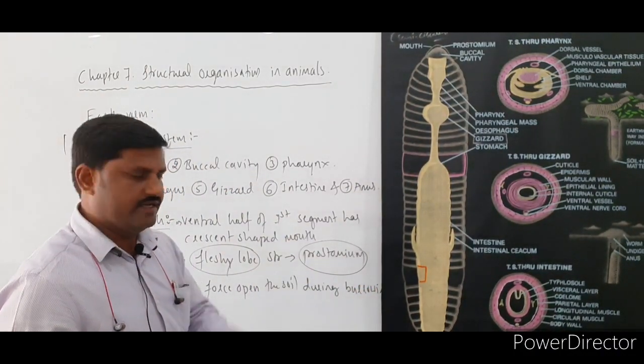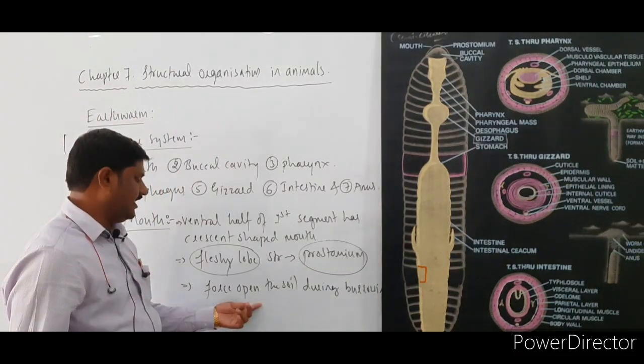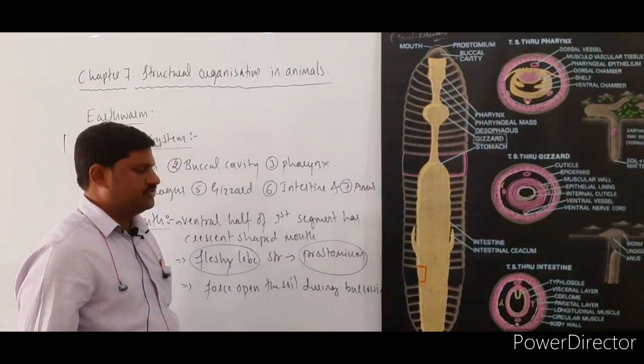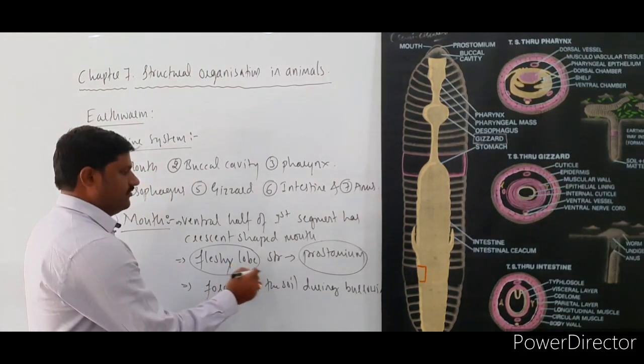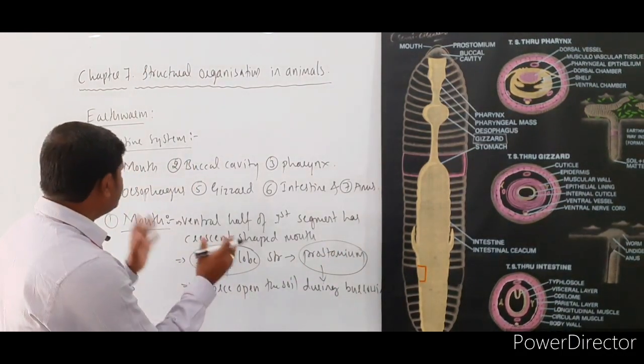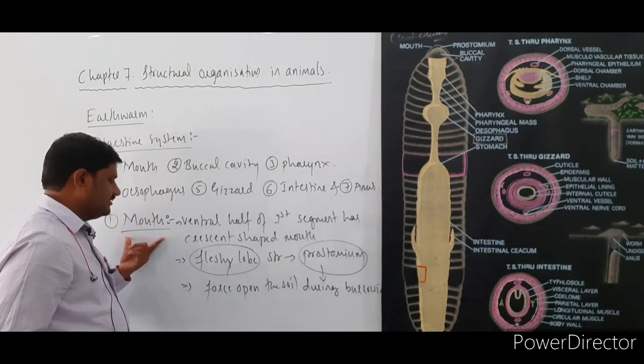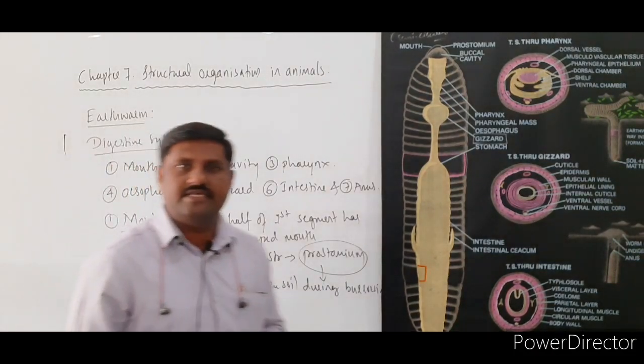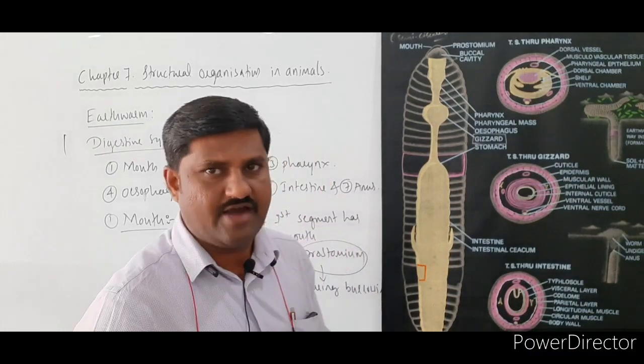Whenever it burrows, it helps in forcing open the soil. Prostomium helps for this. So this is what about the mouth, and the mouth is followed by the buccal cavity.